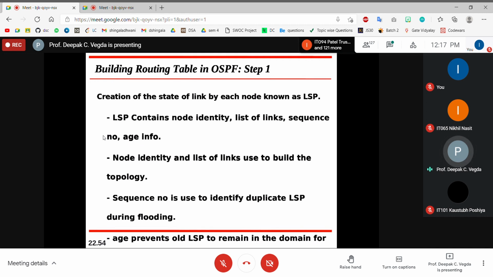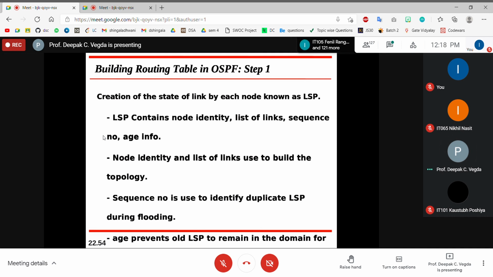So how is the creation of the link state by each node, known as LSP, done? First step is creation of the LSP packet. So what will be there in LSP? Actually, I conveyed it, but just for the sake of covering this topic, I'll let you know. LSP contains the node, first thing, from which node you're forwarding it. List of links. How many links are there? Are you connected to A, B, C? How many links are you connected to?